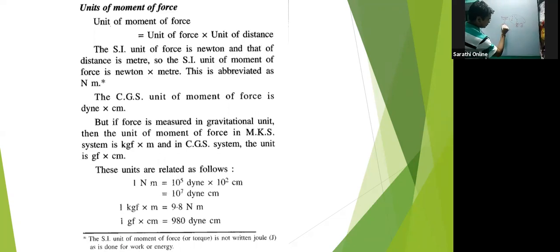Break the Newton also, it becomes kg m s minus 2, so the entire thing becomes kg m square s minus 2, which is equal to 1000 grams into 100 centimeter square s minus 2, 10 to the power 7 g centimeter square s minus 2. So this becomes 10 to the power 7 dyne centimeter. So 1 Newton meter equals 10 to the power 7 dyne centimeter. This is the MKS unit and this is the CGS unit.